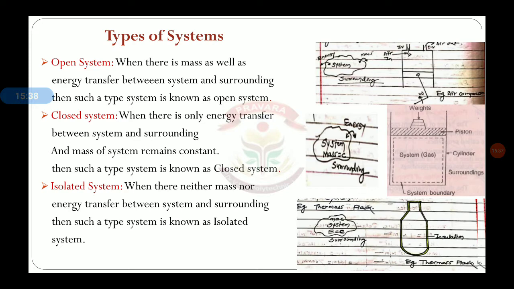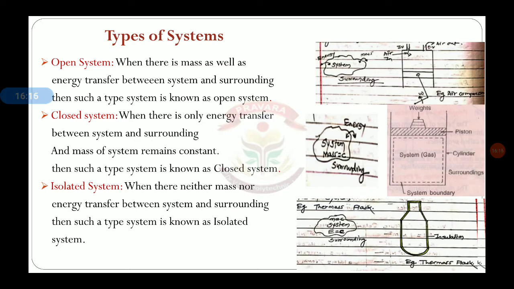Then the isolated system. In the open system we have seen both mass as well as energy transfer. In the closed system we have seen only energy gets transferred, mass remains constant. In the isolated system both mass as well as energy remain constant. That means nothing is transferred to the surrounding from the system. So in the isolated system neither mass nor energy transfers between the system and surrounding. Such a type of system is known as an isolated system.